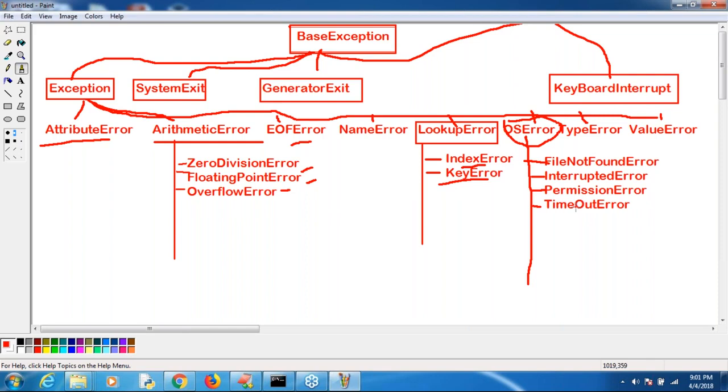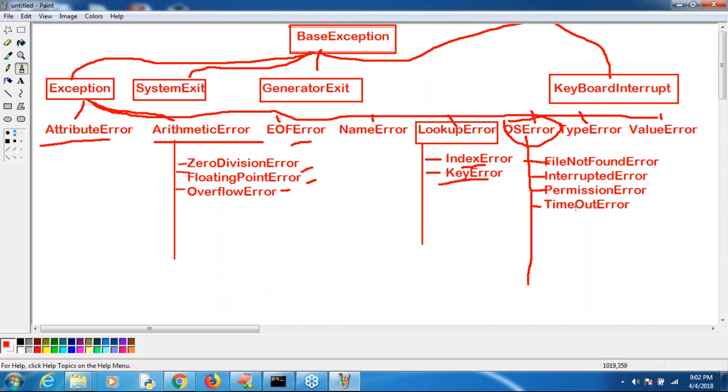Now here, every exception in Python itself is a class. All exception classes are child classes of base exception. That's why every exception class extends base exception either directly or indirectly. Remember that, every exception is either directly or indirectly a child class of base exception.